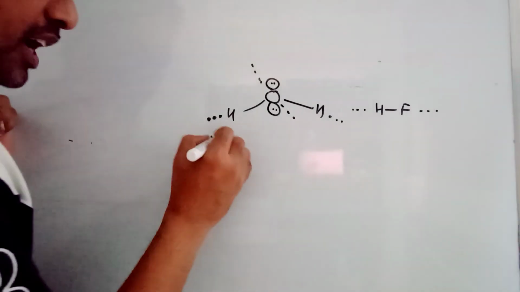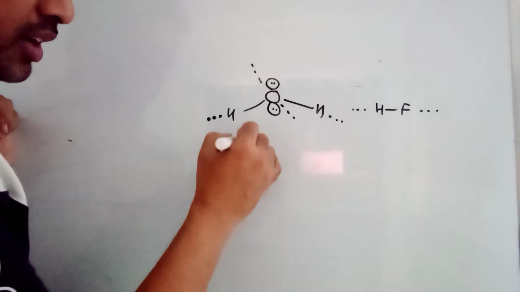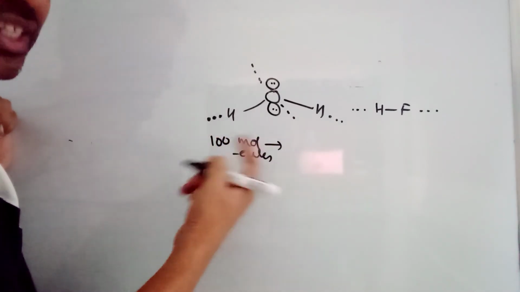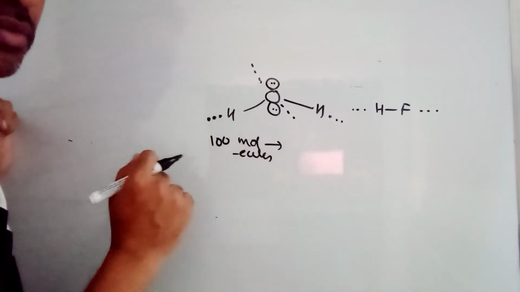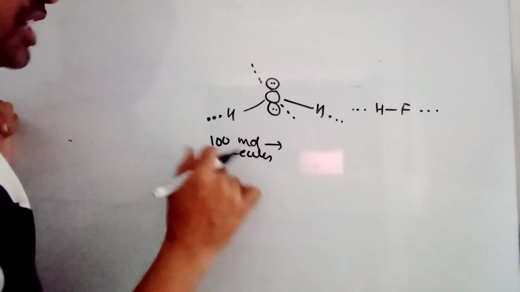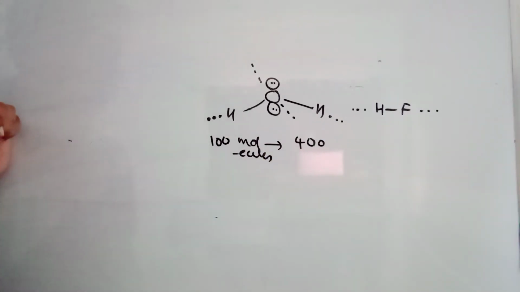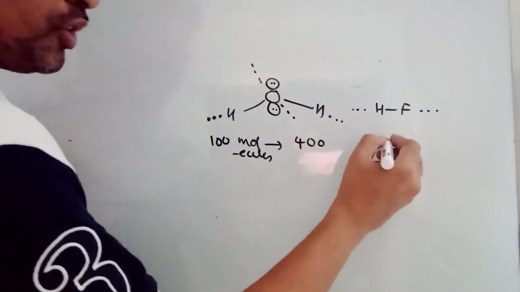Let us say you are taking 100 molecules of water. Okay, this is just for calculation purposes, it is not possible to take 100 molecules, but for easy understanding. So here the number of hydrogen bonds is going to be 400, and here the number of hydrogen bonds is going to be only 200.